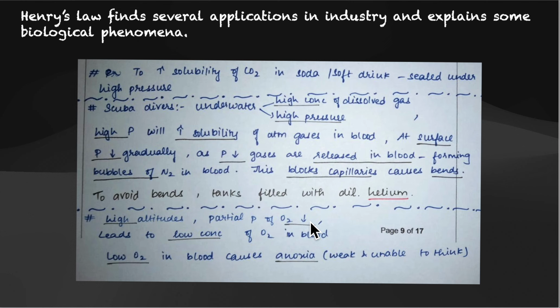Now this can cause weakness. This can make people unable to think clearly, and this is a symptom of a condition called anoxia. We are unable to think. So this is all about Henry's law applications.